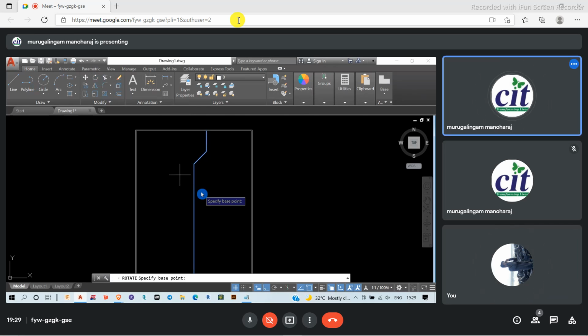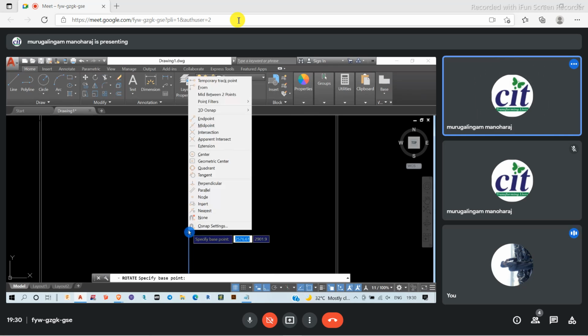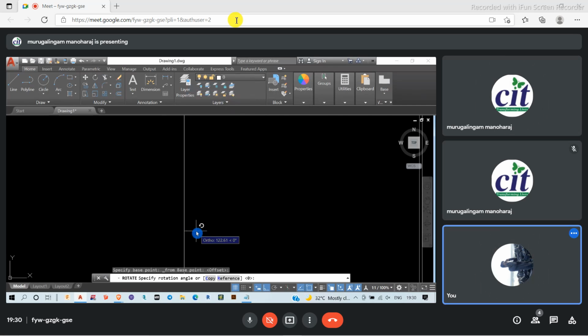Then I'm going to rotate this one. I don't want to start from here, so I'm shift right clicking and giving some kind of offset.